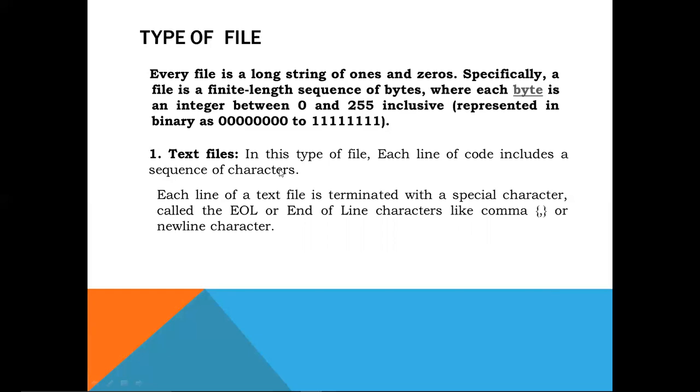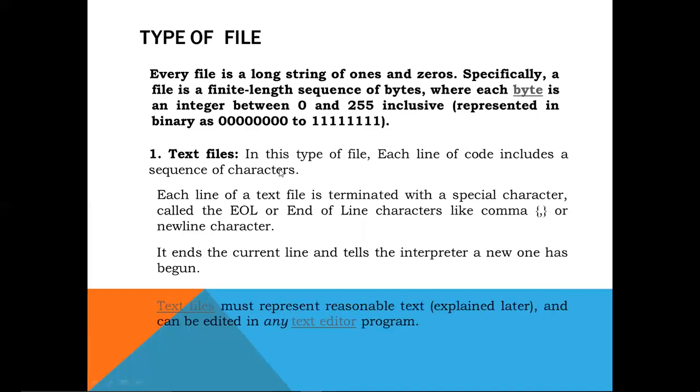If we do not provide these characters, they are automatically inserted by the interpreter so that it can understand that the first line has ended and a new line has begun. The end of line is given after each line. It ends the current line and tells the interpreter a new one has begun. So a text file must represent reasonable text, which can be read and edited in any text editor program. Many text editor programs are there.